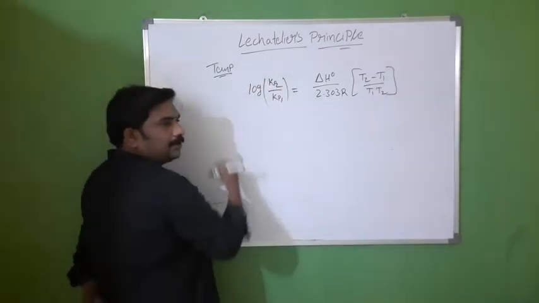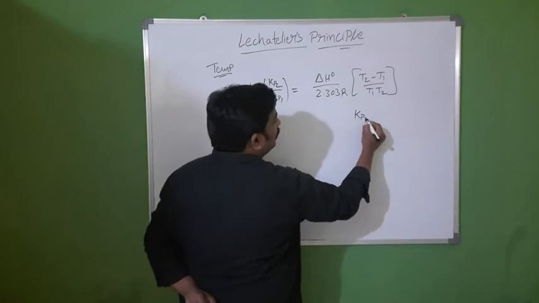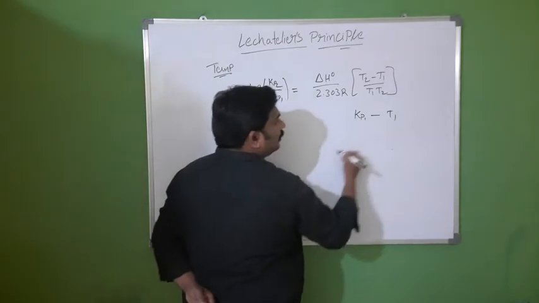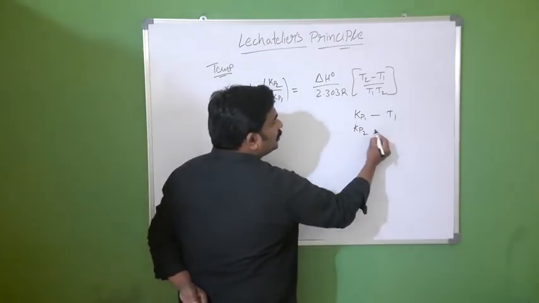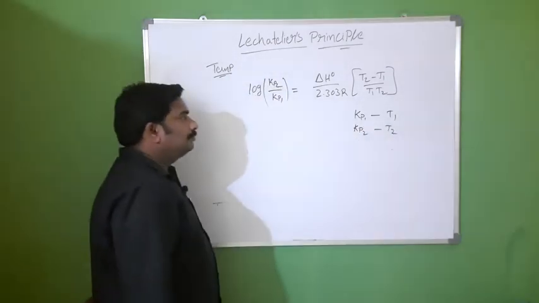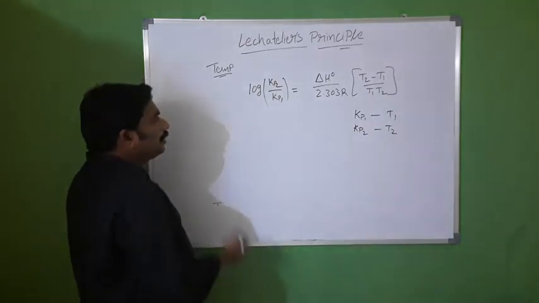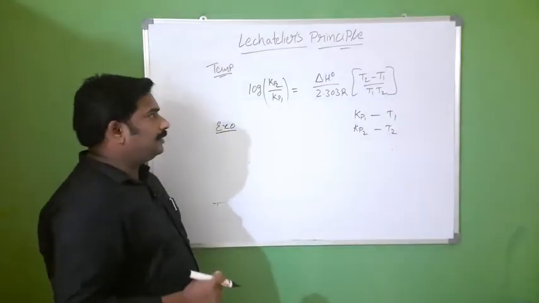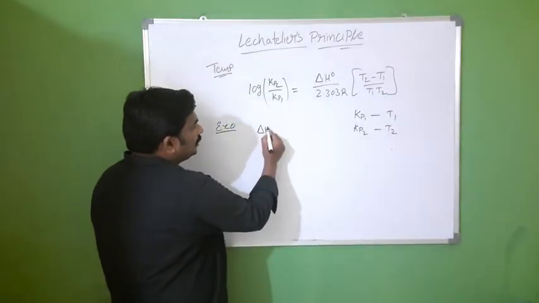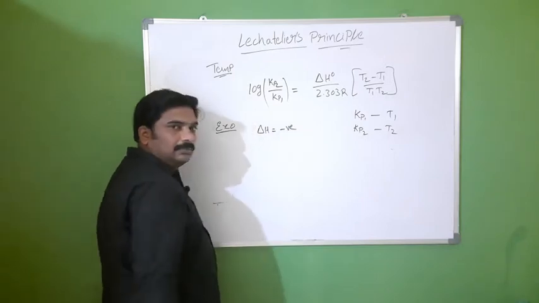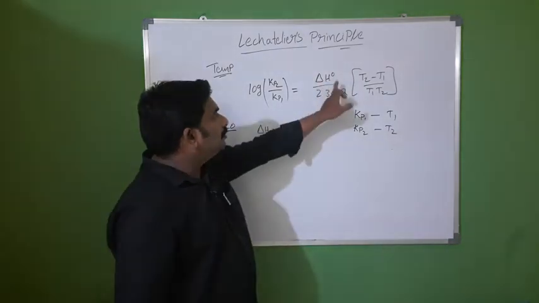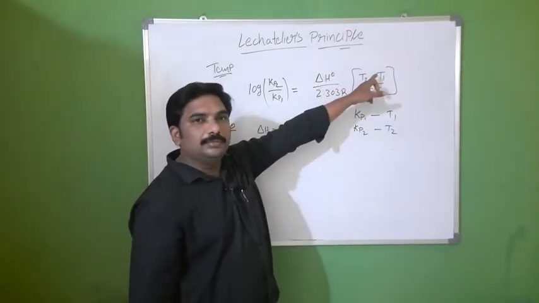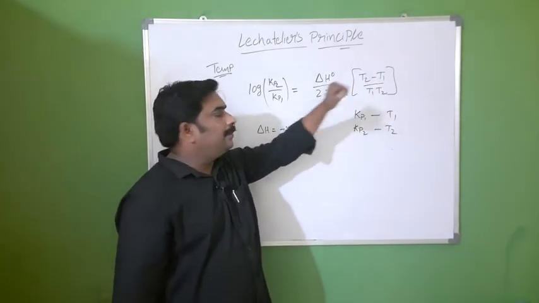Here Kp1 is the equilibrium constant at temperature T1, and Kp2 is the equilibrium constant at temperature T2. Now for an exothermic reaction, delta H value is negative. T2 minus T1 is always positive because we are increasing temperature.